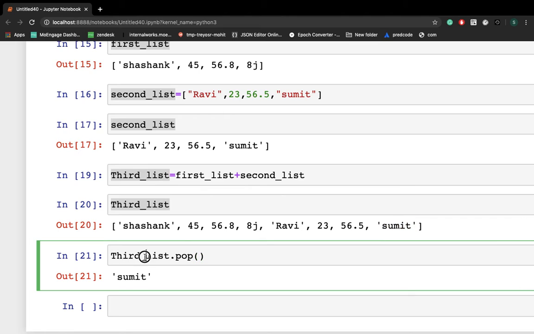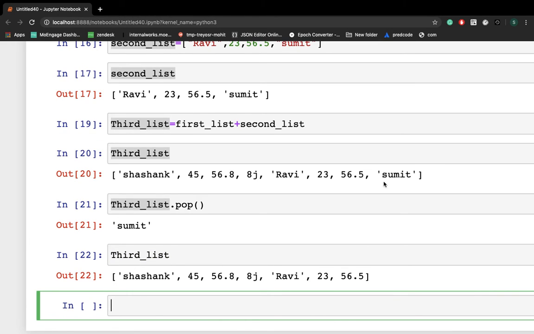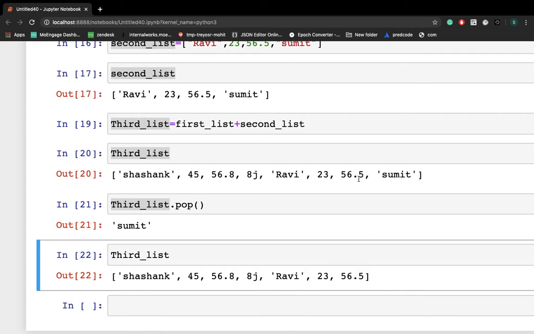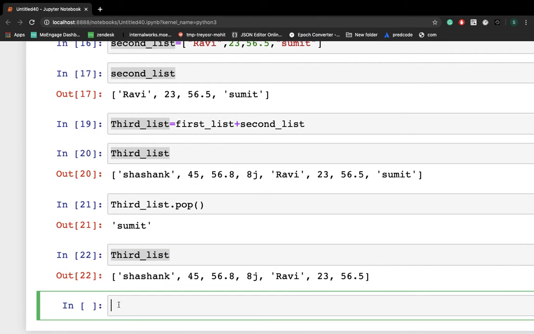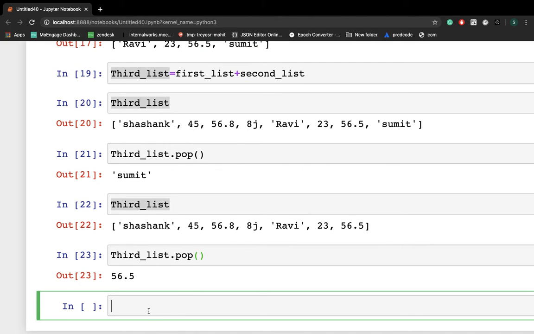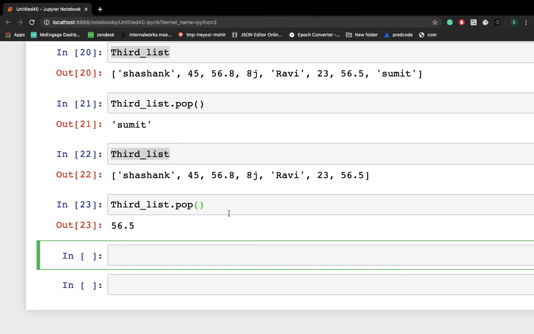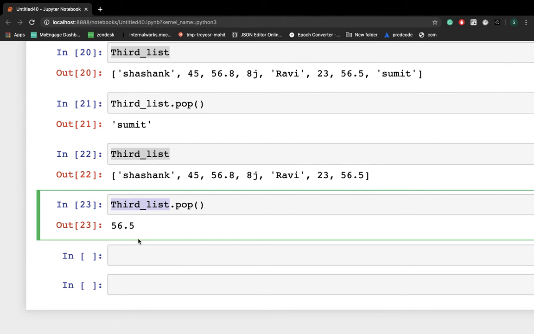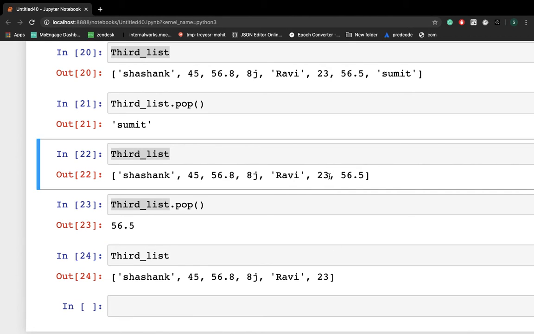If we print this third list again, you will not be able to see the last element because it got popped. If you call pop again, the last element will be removed. Here you can see 56.4 got popped. So now if I print this, I get till 23.